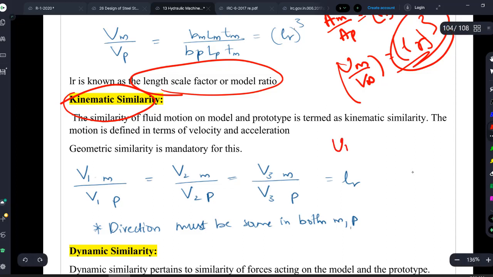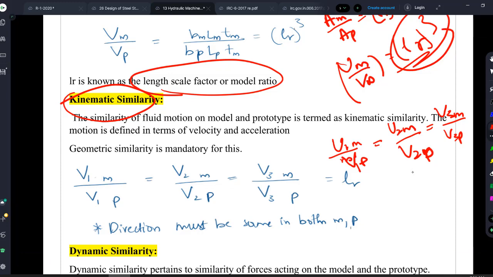So velocity at that point on the model divided by velocity at that point on the prototype, and if you take some other point, then at the same point on model and prototype it should be in the same proportion. I hope it is very clear. So this is your kinetic similarity, and I hope you will not forget it.